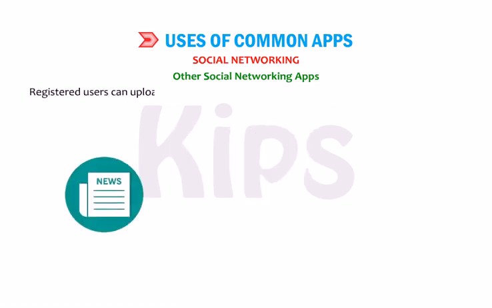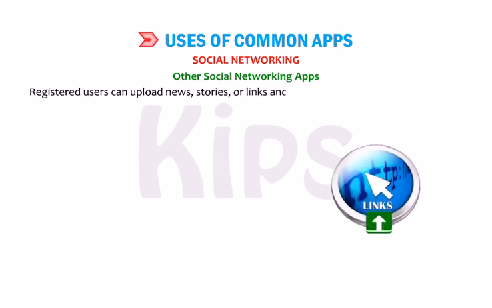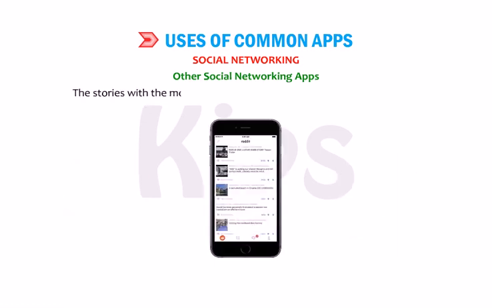Registered users can upload news, stories, or links, and other users will rate these stories by voting them up or down. The stories with the most upvotes are moved to the top of the category.